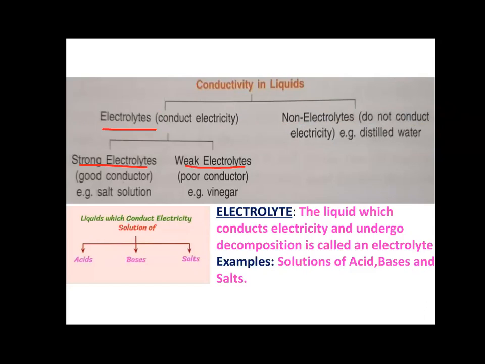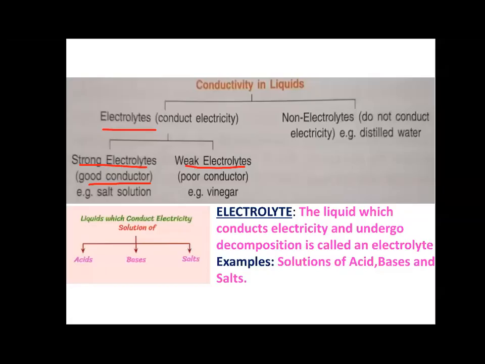As the name says, strong electrolytes allow the electricity to pass through them easily. So they are good conductors. Very good conductors. So strong electrolytes are very, very good conductors, right? For example, salt solution, right? Weak electrolytes, they conduct electricity, yes.